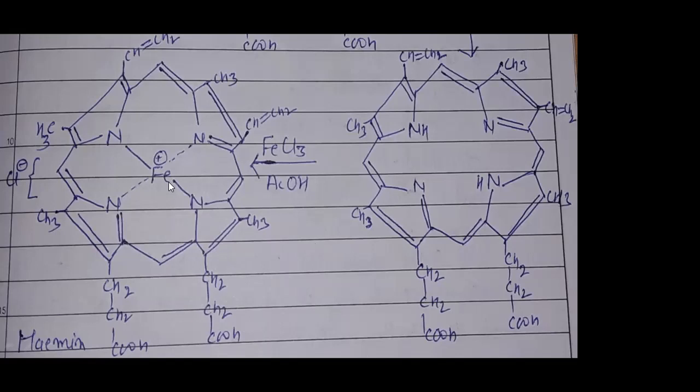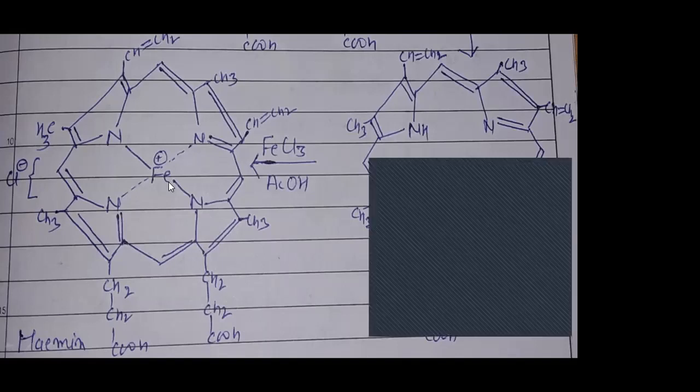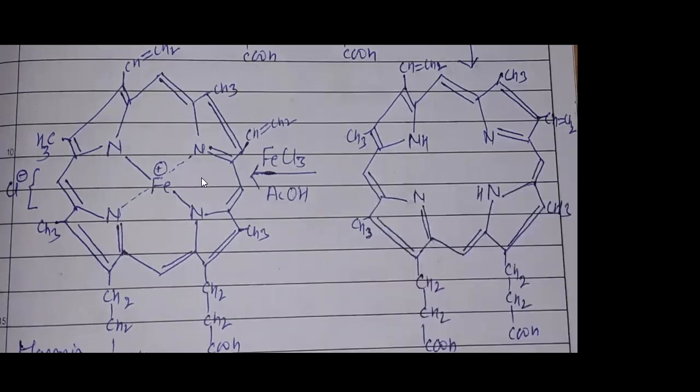So this is the basic point related to the synthesis of hemin, right? And now, how do we conclude their structure, right? For that we take all these reactions, right? And what about hemoglobin and why is hemoglobin important?